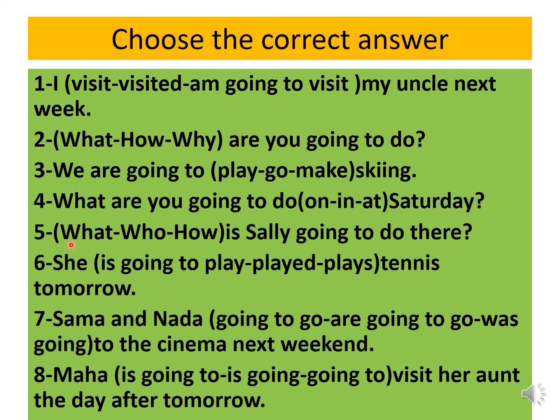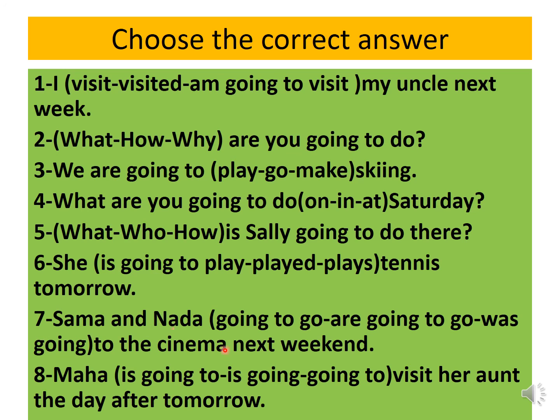Number 5. What or who or how is Sally going to do there? Yes, Mahmoud, what's Sally going to do there? Number 6. She is going to play or plays tennis tomorrow. Yes, Abdurrahman, she is going to play. She is singular, so it takes is.